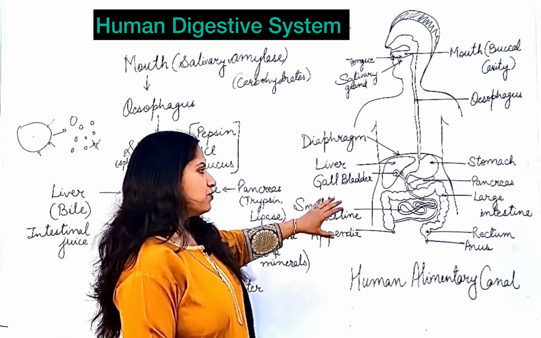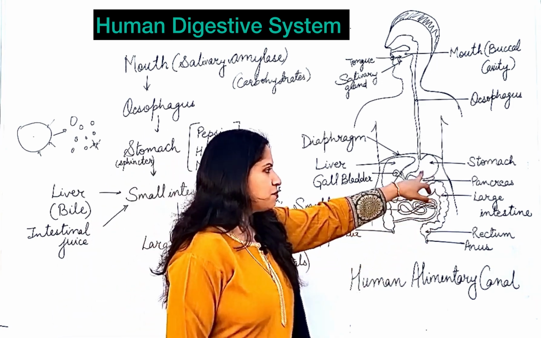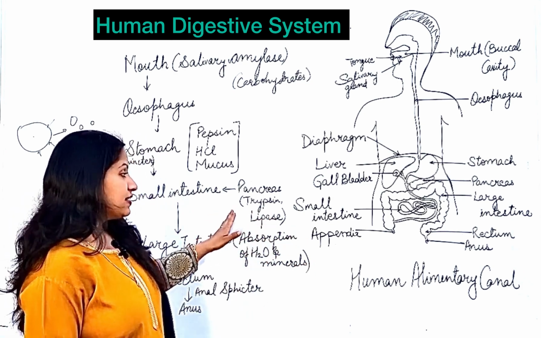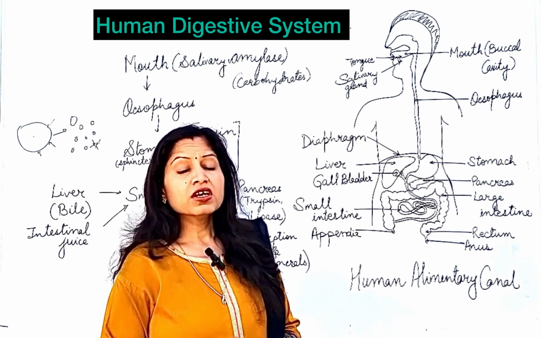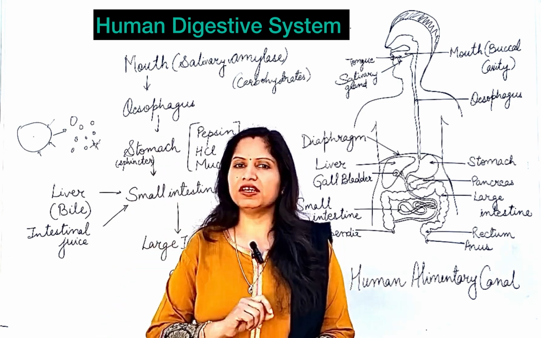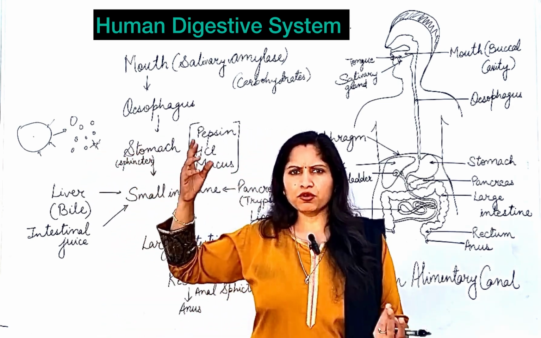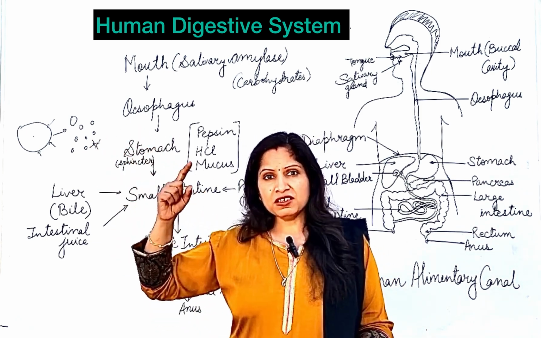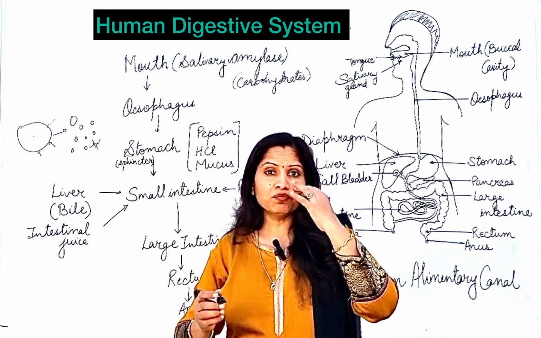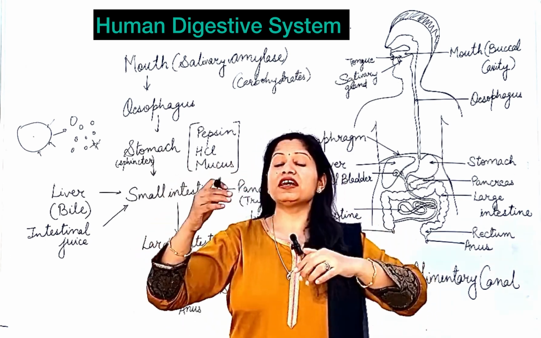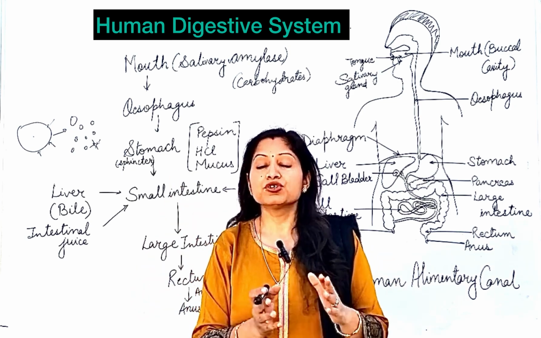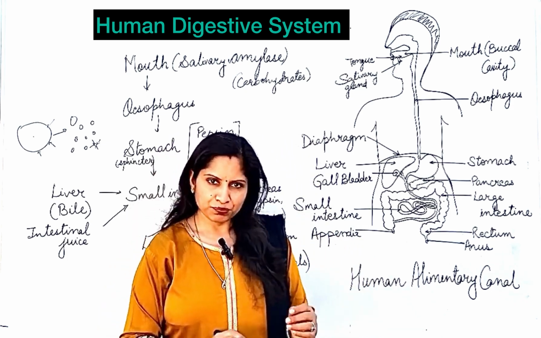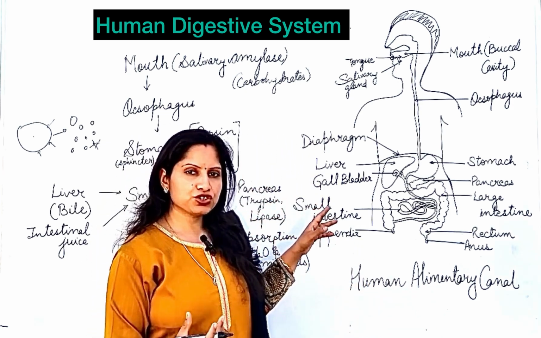Now, next, the functions of the pancreas. The pancreas is present just below the stomach, and its juice comes into the small intestine. This juice contains trypsin as well as lipase. Trypsin is there for the digestion of proteins. But you might say that in the stomach the protein digestion was completed, because pepsin was also there for digestion of proteins. Yes, pepsin and trypsin both are meant for the digestion of proteins. But in the stomach the protein digestion starts but is not yet completed. So the complete digestion of proteins will take place in the small intestine. So trypsin is there for the digestion of proteins.